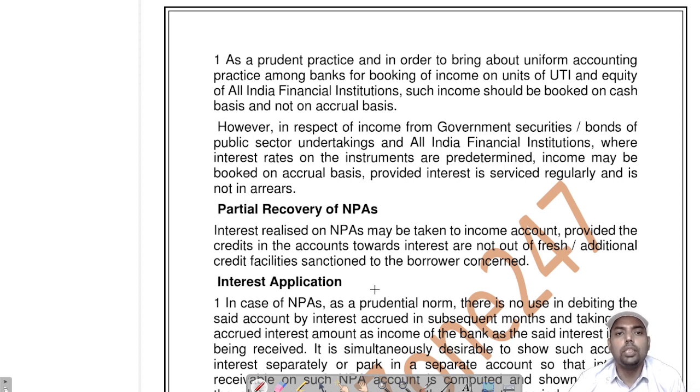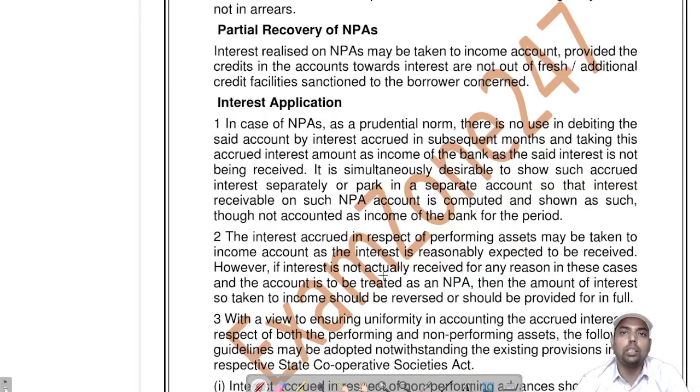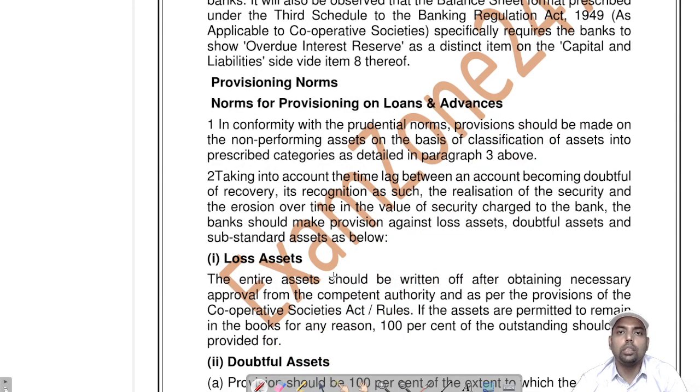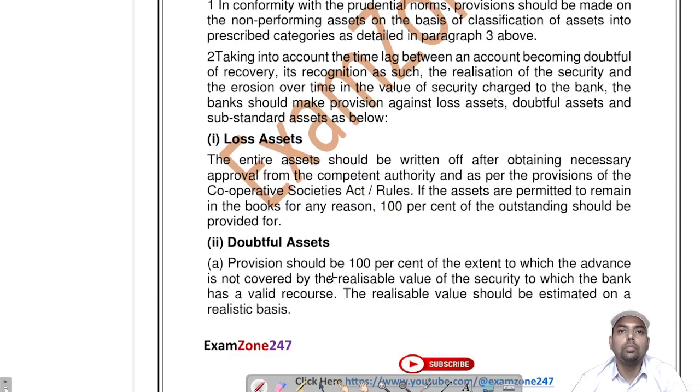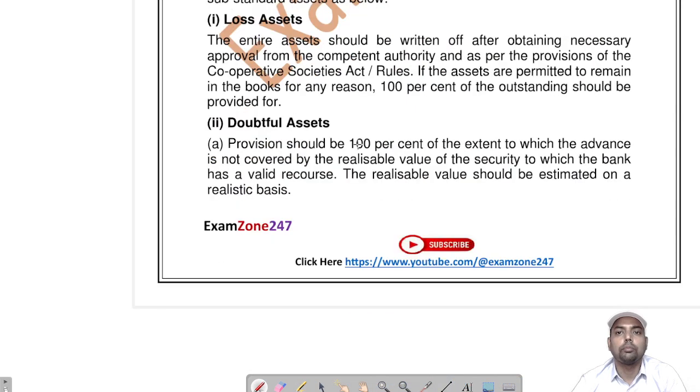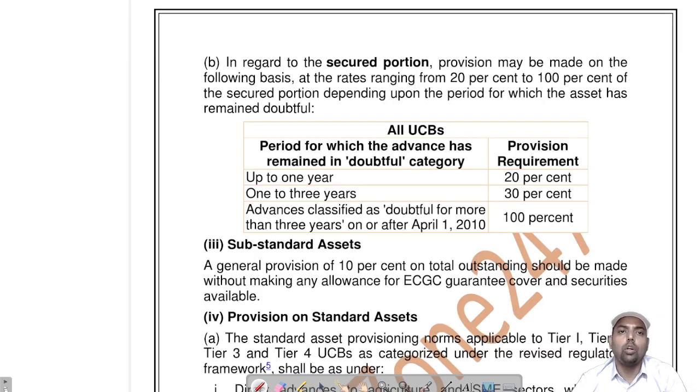Partial recovery of NPA means, if 100 rupees was to be recovered and 50 rupees is recovered, then you can count 50 rupees in income. Provisioning norms are important, and it is already detailed. Provisioning should be 100% for doubtful asset where there is no security. Loss asset already, and fraud asset. For loss asset and fraud asset, provisioning of 100% has to be done.